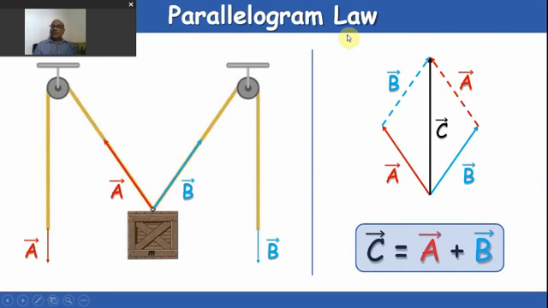There is a parallelogram law. I know that you are using this in many of the numericals in mechanical problems. So if two pulleys are there, you can understand one force is working in A direction, another is working in B direction. So what will be the resultant? The resultant will be somewhere in between these two vectors, which we can find using the parallelogram law. That is the result which is represented by this C vector. So C is equal to A plus B.